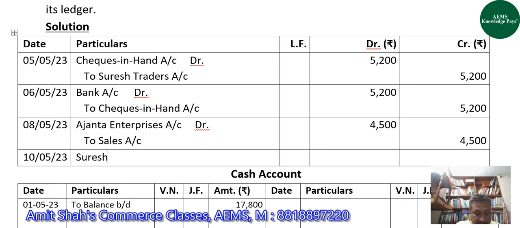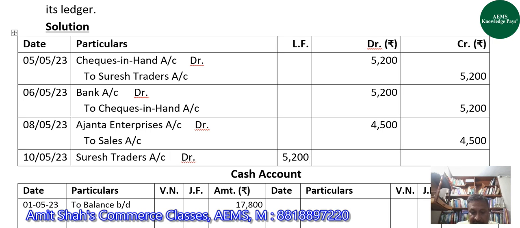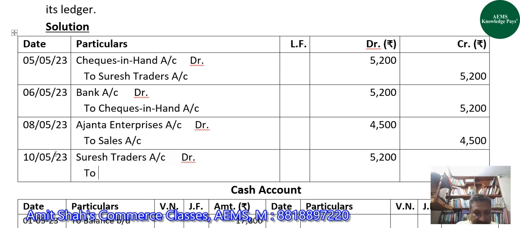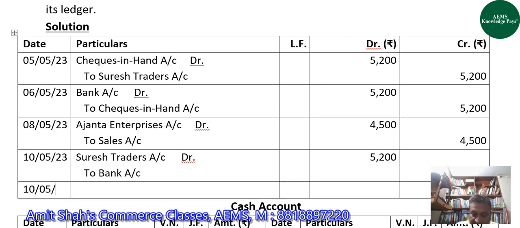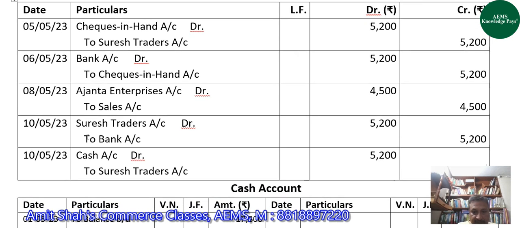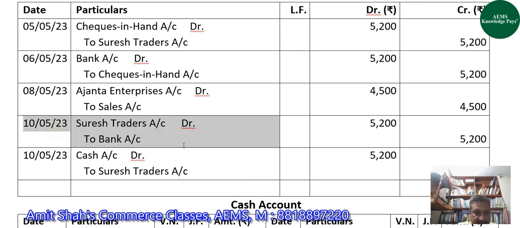So for check dishonor, we will debit Suresh Traders account, from whom now we again have to collect 5,200, and will credit bank account because check has got dishonored. So bank account would be credited. On the same day, now we will debit cash account and will credit Suresh Traders account for the cash received from Suresh Traders. So this is how, guys, we have done two journal entries for it.